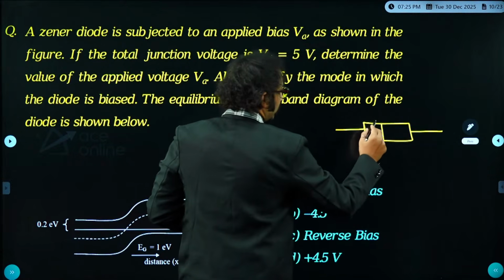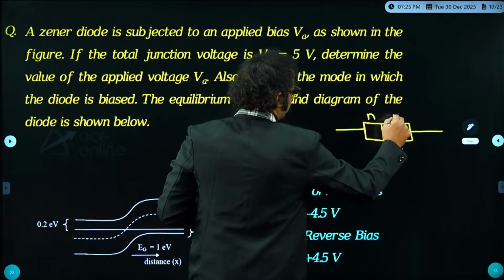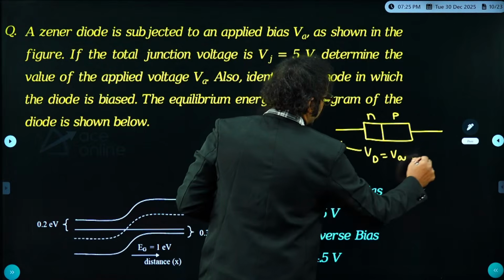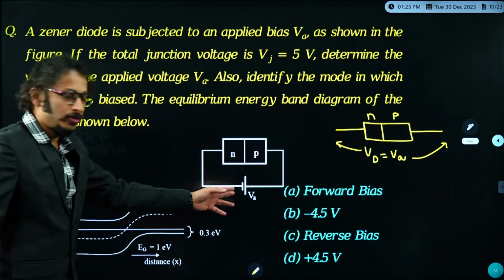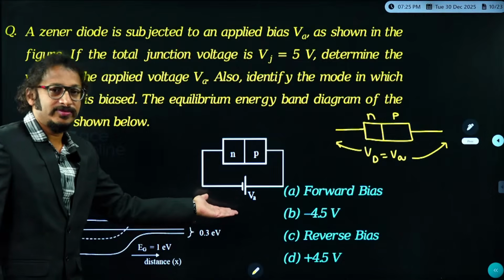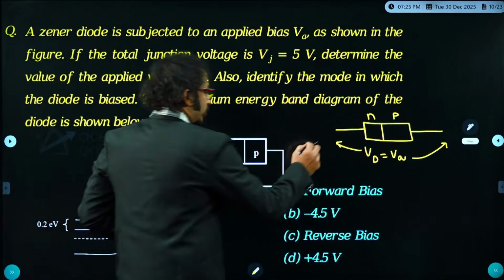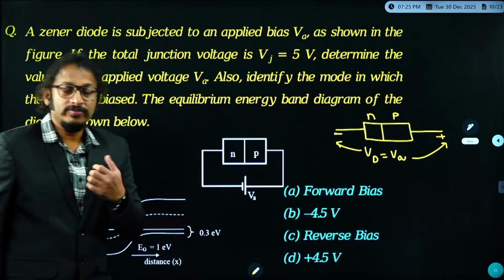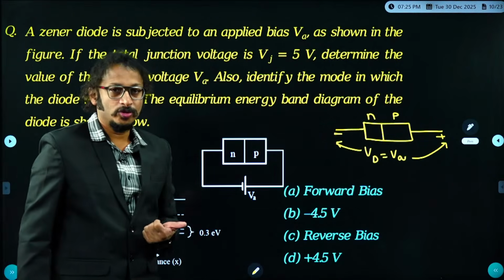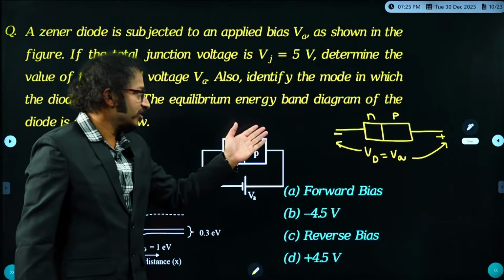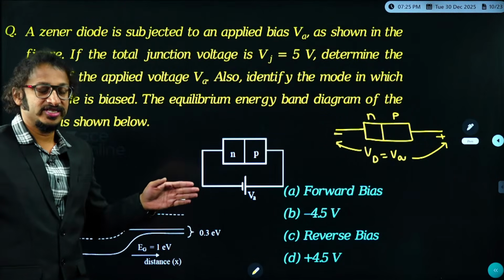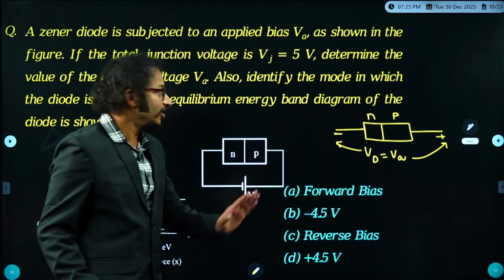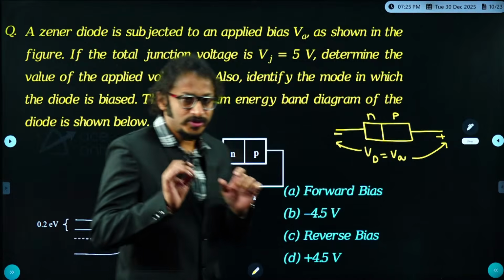Am I right, dear students? This is N, this is P, and this is a diode voltage. Here diode voltage is nothing but VA. Examiner has given it as VA. So as per the polarities, this is given minus, this is given plus. If the layman watches this, then what he understands is anode voltage greater than cathode voltage, which clearly represents it is a forward bias. Okay, fine. As per the first sentence what we have studied.